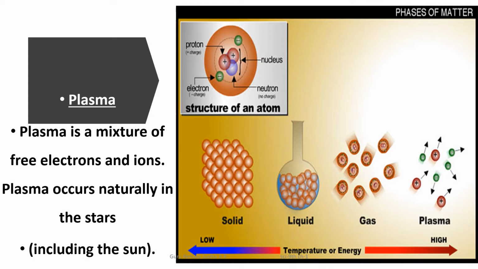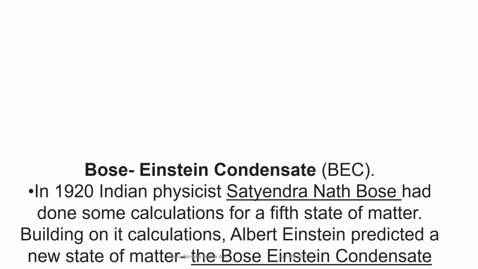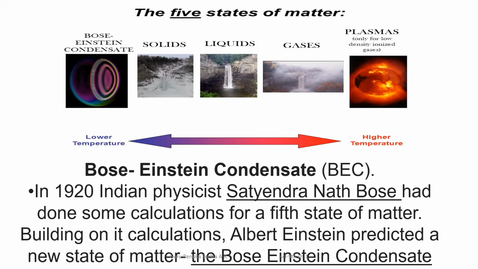And in plasma, we can see electrons and ions. These states are due to the variation in temperature. You can observe and notice that in this. Yes. Next, move on to the fifth state of matter, which is called Bose-Einstein condensate.